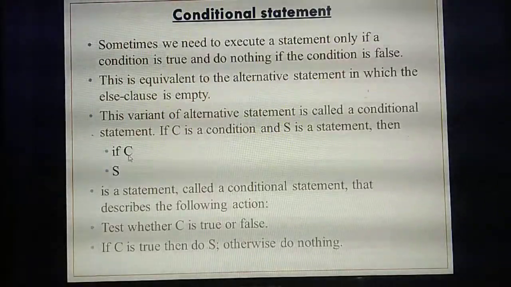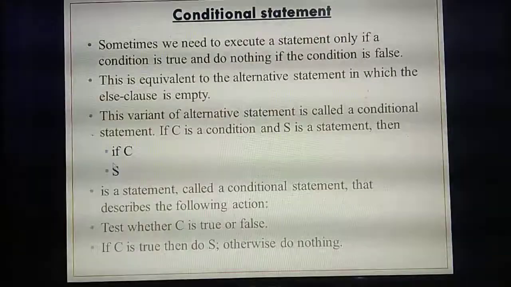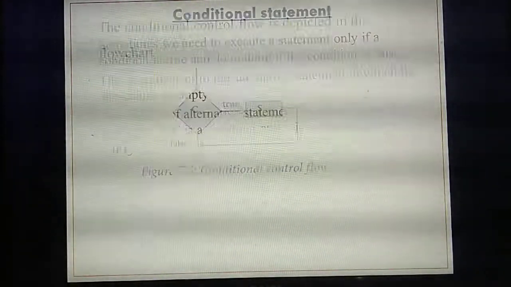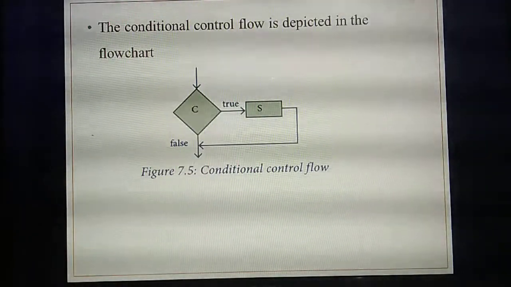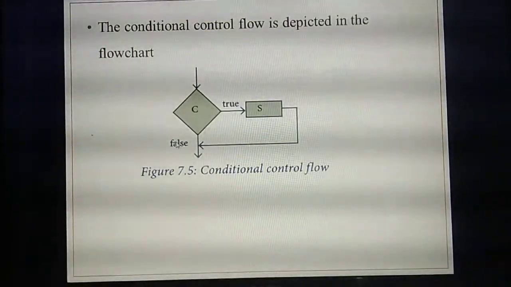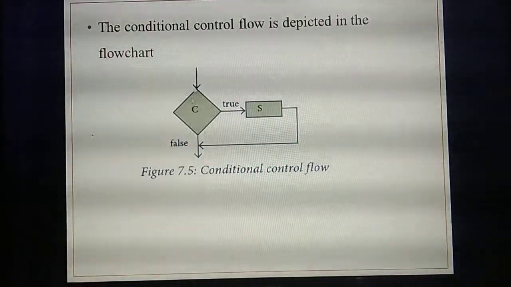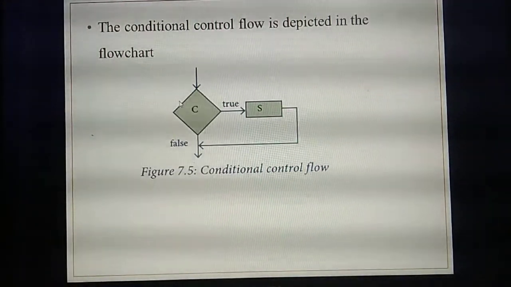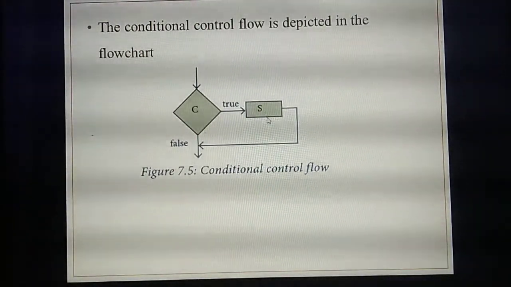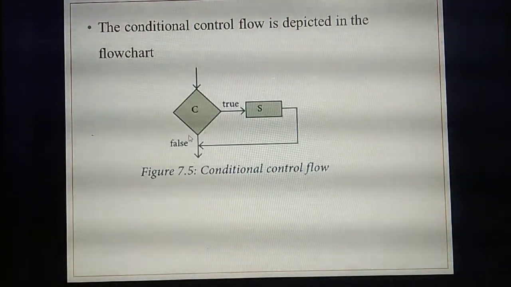Based on that condition you check whether the condition is true. True means it will execute the statement. False means it won't do anything. Understand? So see this flow chart. You are giving some condition. Always the condition needs to be given in a diamond shaped box. The condition will always have two arrow marks, true and false. But in the conditional statement, only the true statement alone executes. If the condition is true, the statement given inside the box will execute, but it won't bother about the false statement. The false statement won't execute.